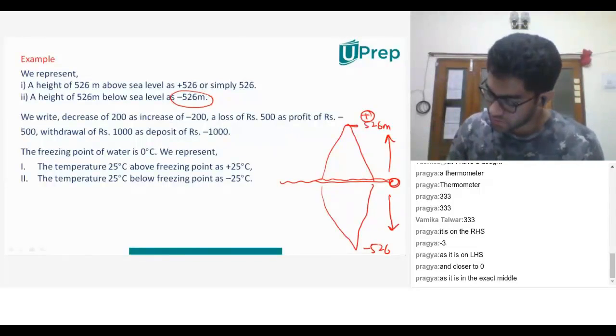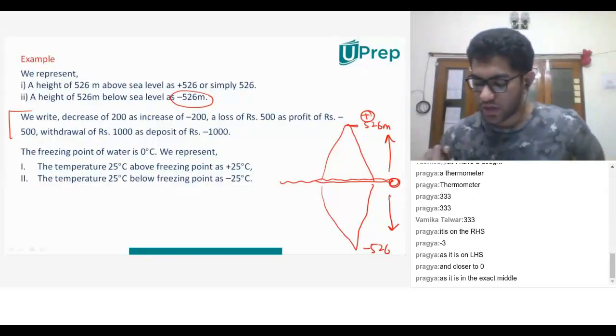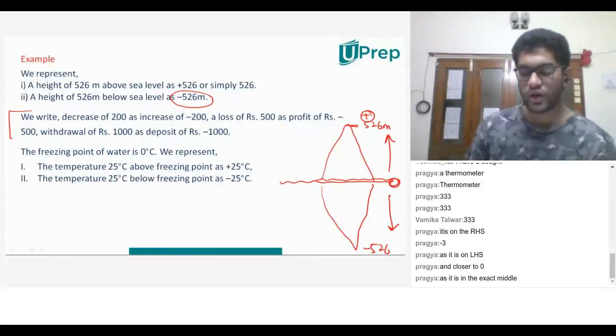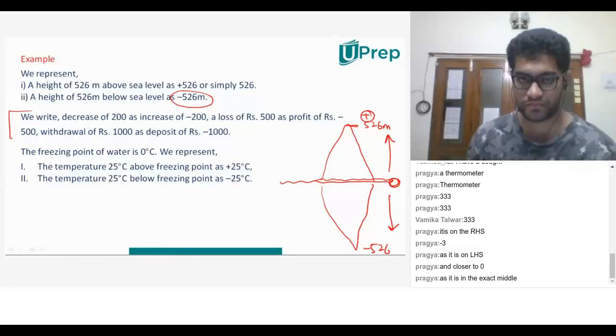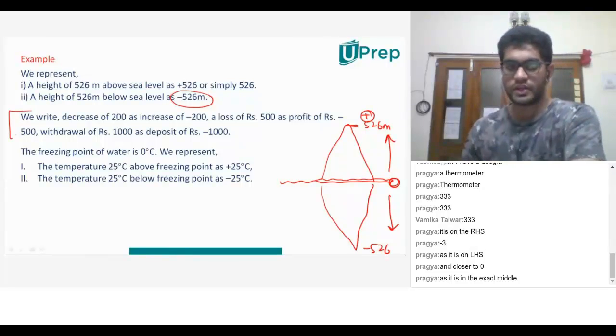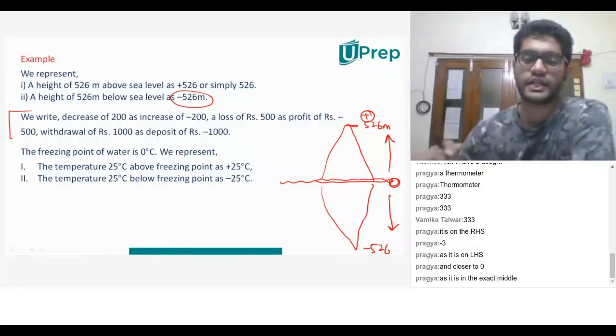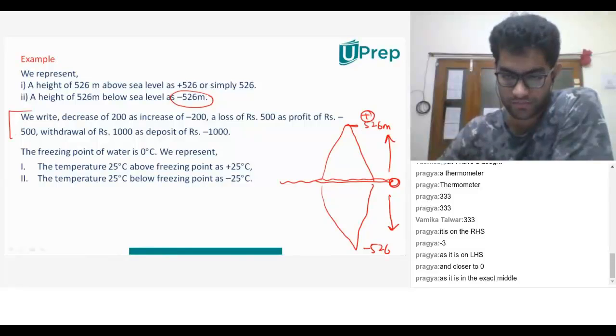Now, what is this? He says, can we write a decrease of 200 as an increase of minus 200? Sir, can you please repeat the question? Yeah, the statement says we write the decrease of 200 as an increase of minus 200.